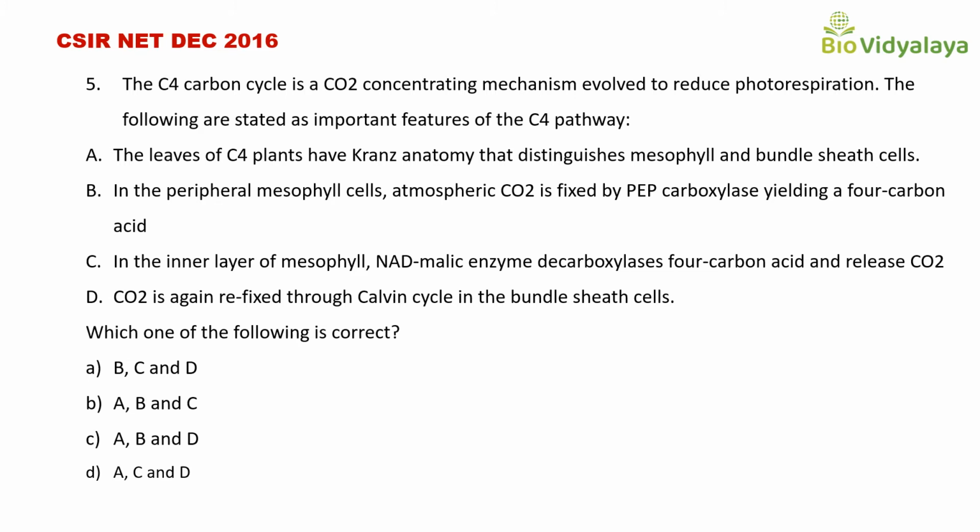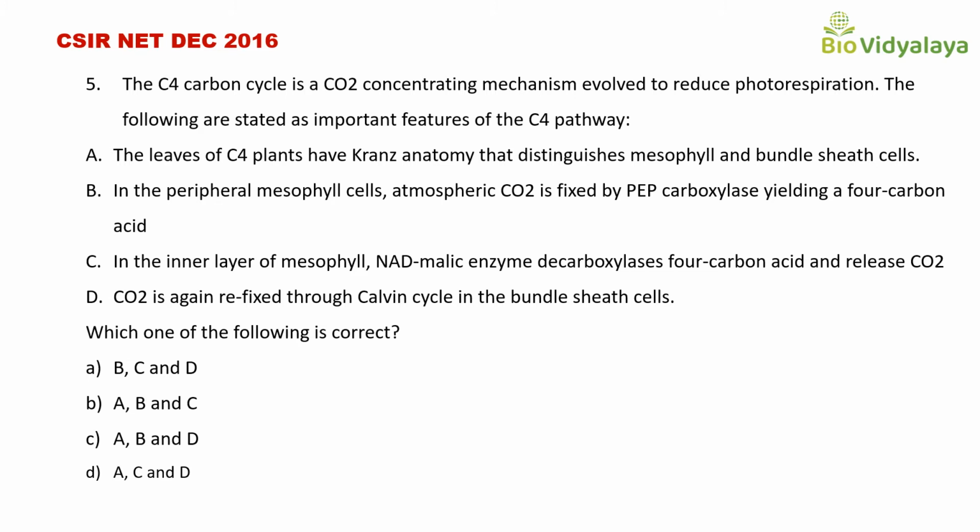Statement A, the leaves of C4 plants have Kranz anatomy that distinguishes mesophyll and bundle sheath cells. Statement B, in the peripheral mesophyll cells, atmospheric carbon dioxide is fixed by PEP carboxylase yielding a 4-carbon acid.